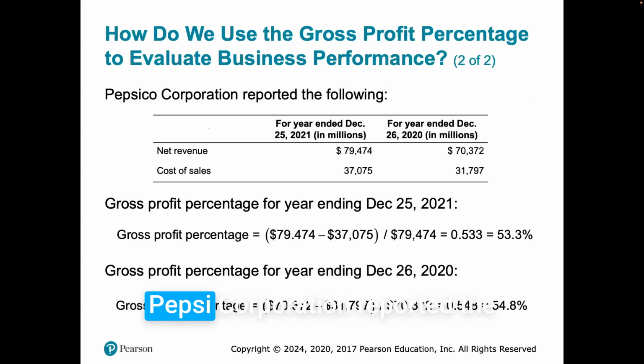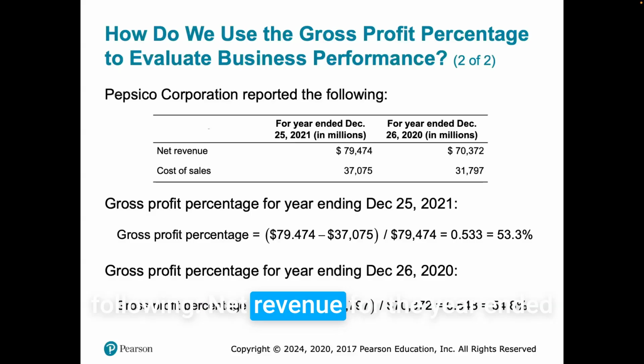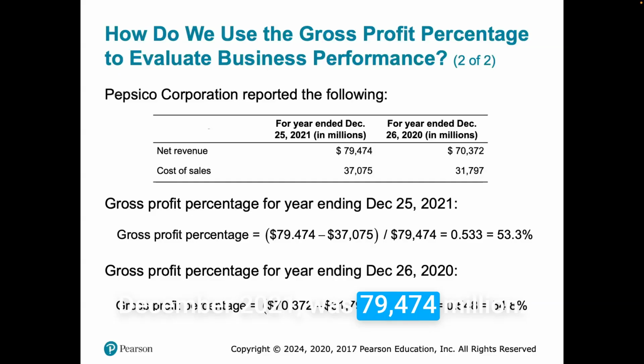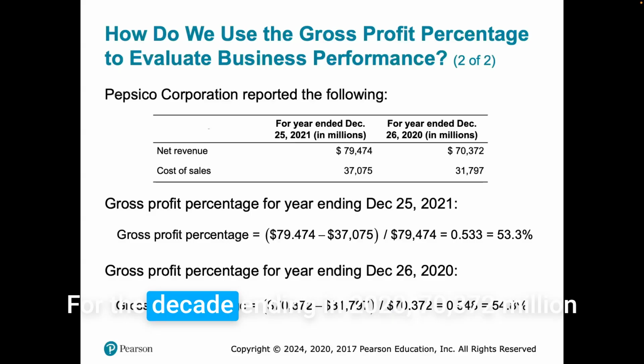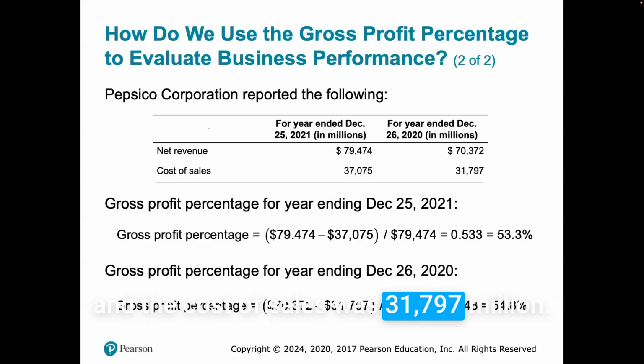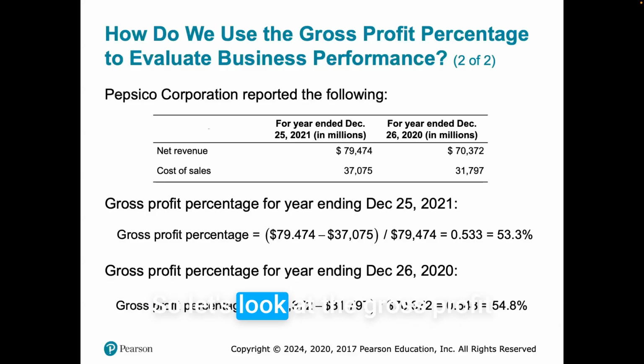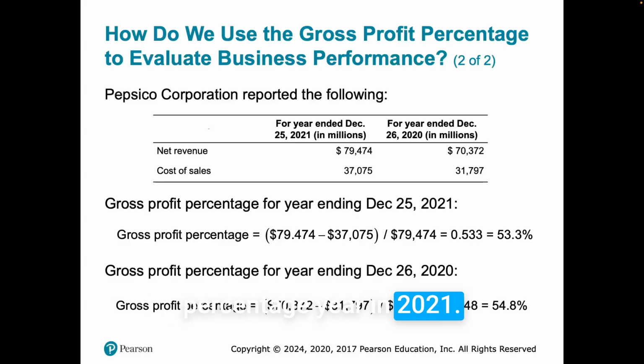So, let's look at this. Pepsi Corporation reported the following: net revenue for the year ended December 2021 was 79,474 million. Cost of sales was 37,075 million. For the year ended in 2020, net revenue was 70,372 million, and the cost of sales was 31,797 million. So let's look at the gross profit percentage for the year 2021.